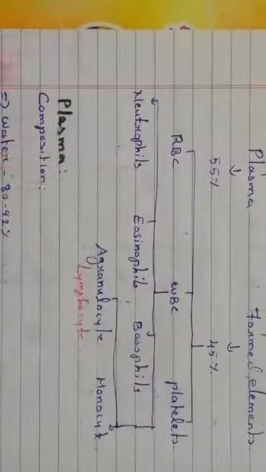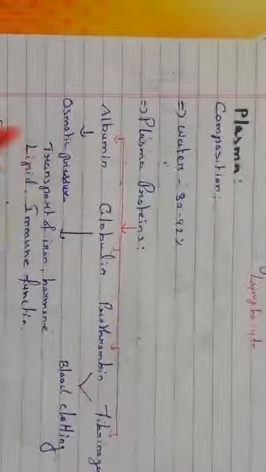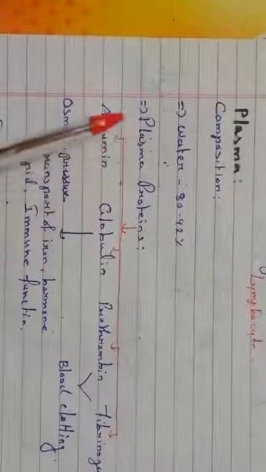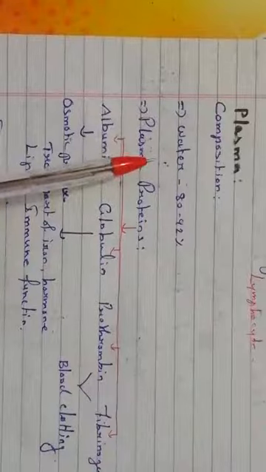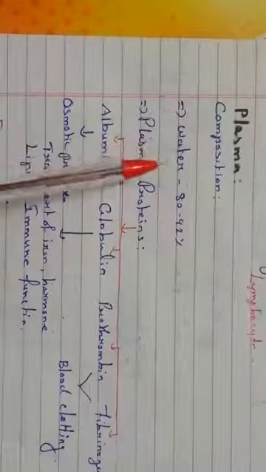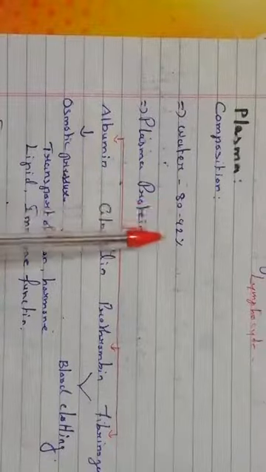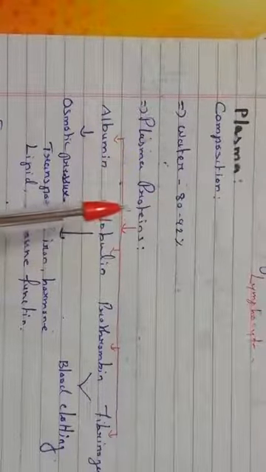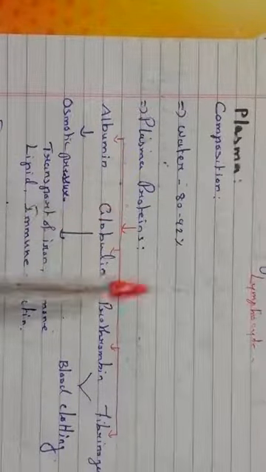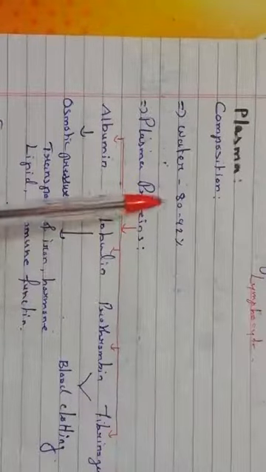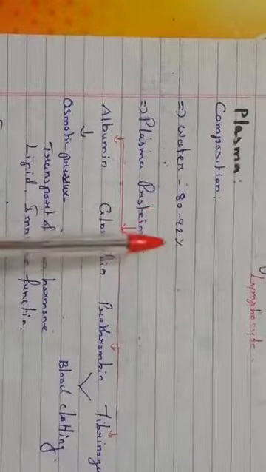So let us look into plasma now. The plasma composition: it constitutes water 80 to 92%. Plasma mainly consists of water.